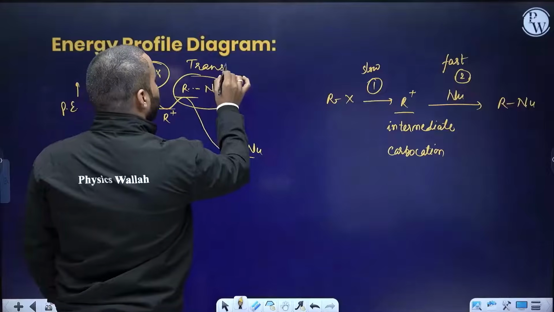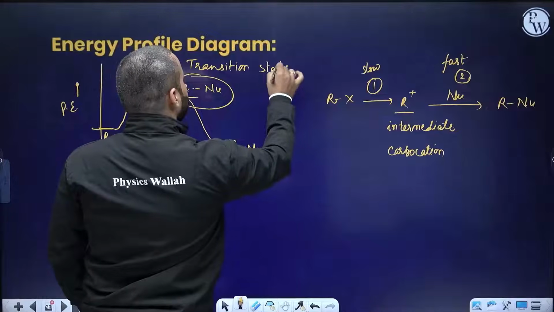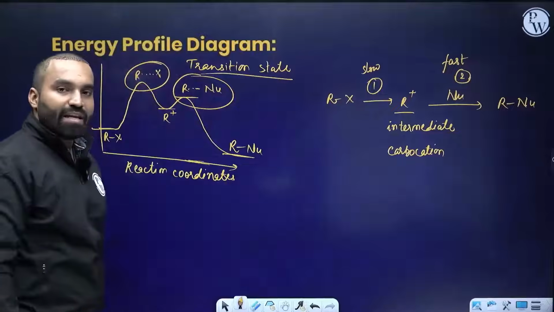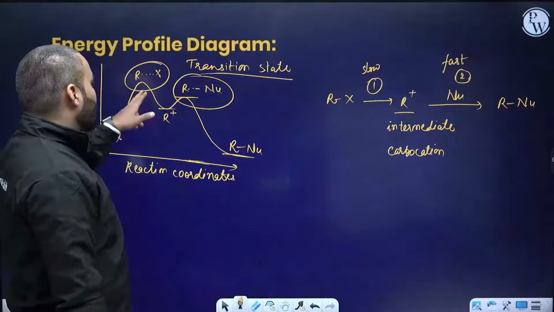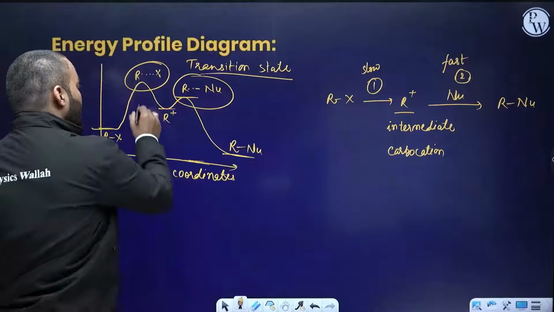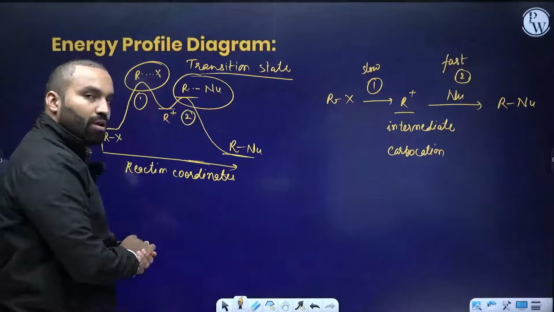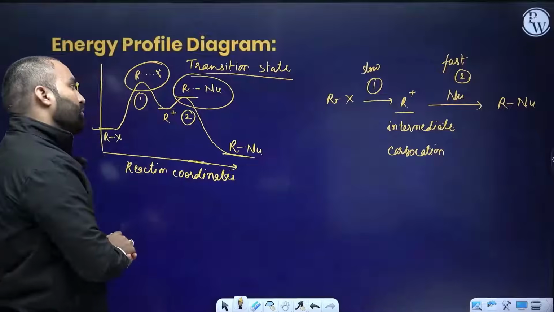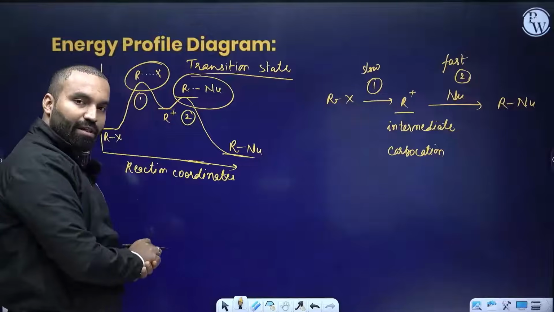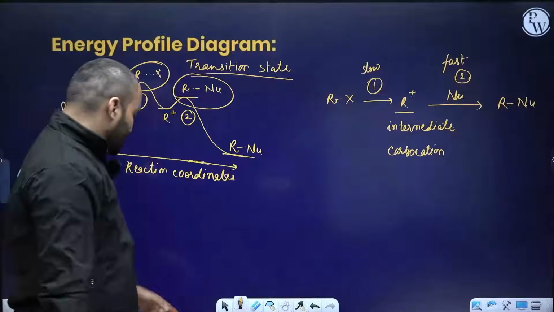How many transition states do you see via the SN1 mechanism? 2 transition states. One is where the R–X bond is just about to break. That's step number 1. And the second one, step number 2, is the formation of the R–nucleophile bond. Clear, everybody? This is the energy profile diagram of the SN1 reaction.